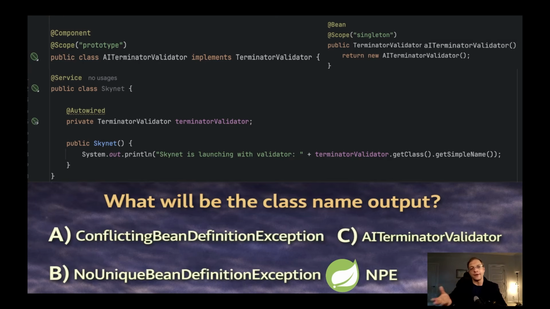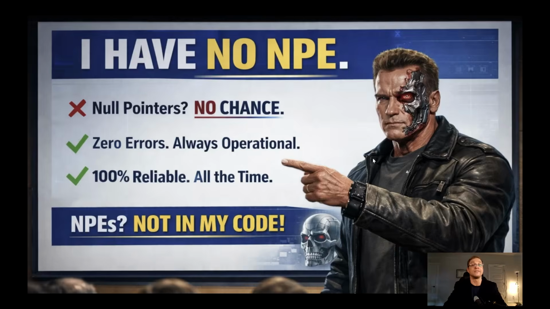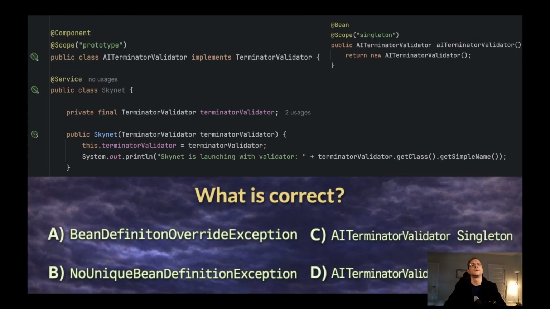And the object is created together with the constructor running. So when the constructor runs, we don't have any TerminatorValidator and we get a NullPointerException. So let's not disappoint our terminator with a null pointer, and let's change our code to use constructor injection.